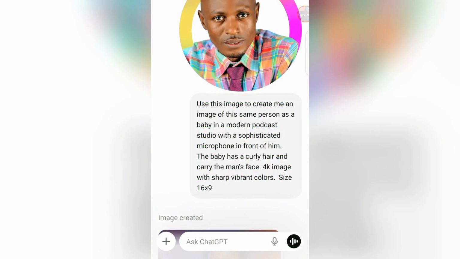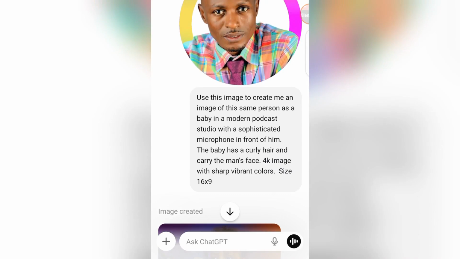Okay, the first thing we are going to do is to create our characters. In doing this, all you need to do is get the image of the person you want the baby character to look like. As an example here, I am going to use my own image, which is what I have uploaded here. And the prompt I use is very simple.